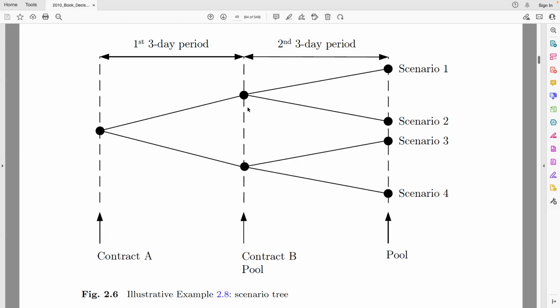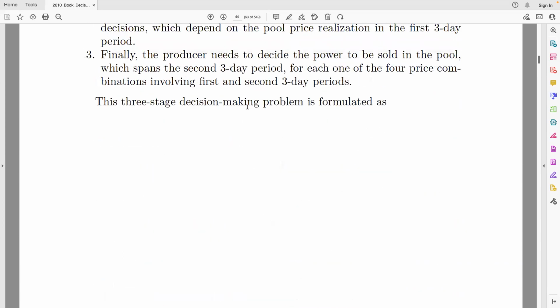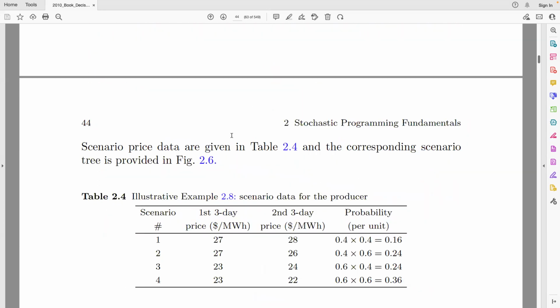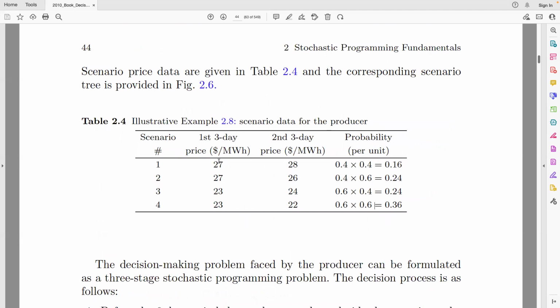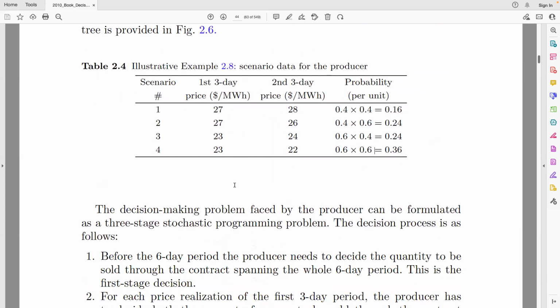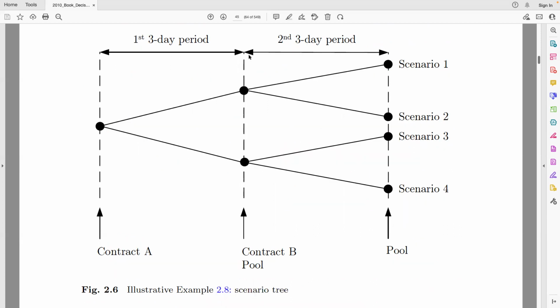Remember that there were 2 prices for the first 3-day period: 27 or 23. So once we are here, we have to decide how much energy we're going to sell if the price is 27 with this upper branch or 23 with this lower branch.